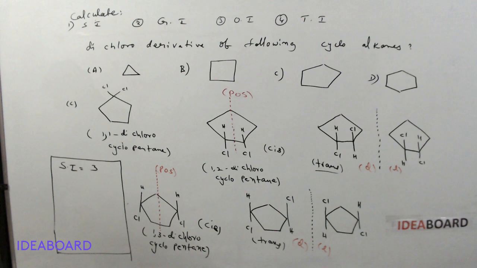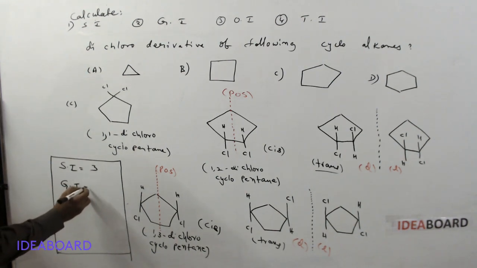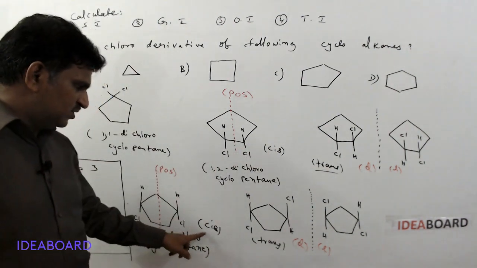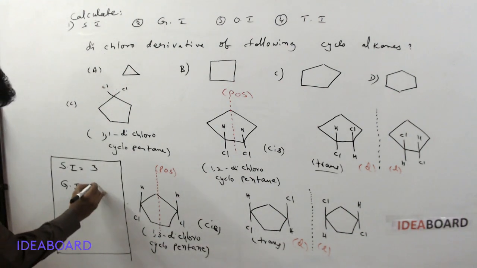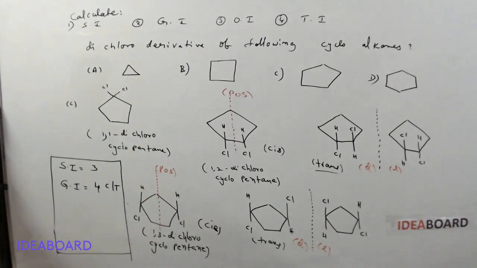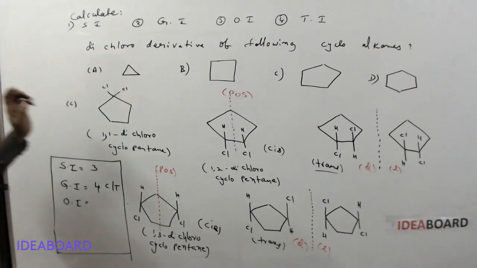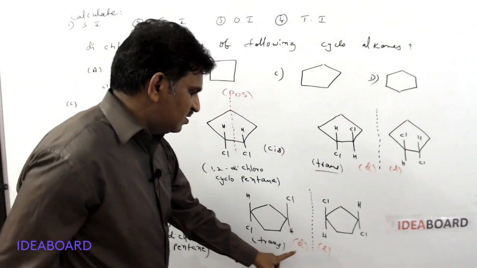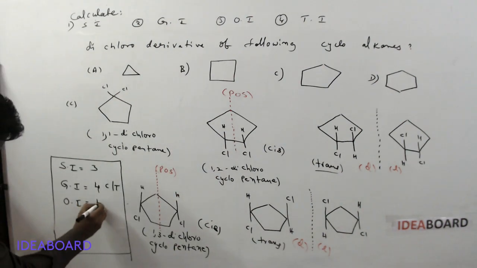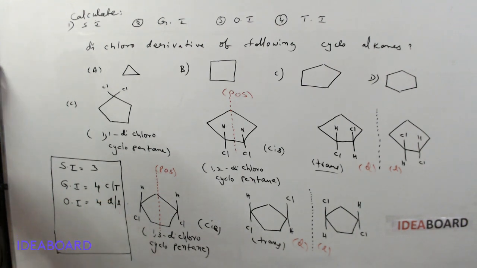Next, the total number of geometrical isomers. Here cis-trans 2, here also cis-trans 2. Total is 4. Geometrical isomers means cis and trans isomers. Optical isomers: the total number possible is here DL, here DL. Only trans isomers show optical isomerism. Again here it is 4. Simply remember D and L isomers.